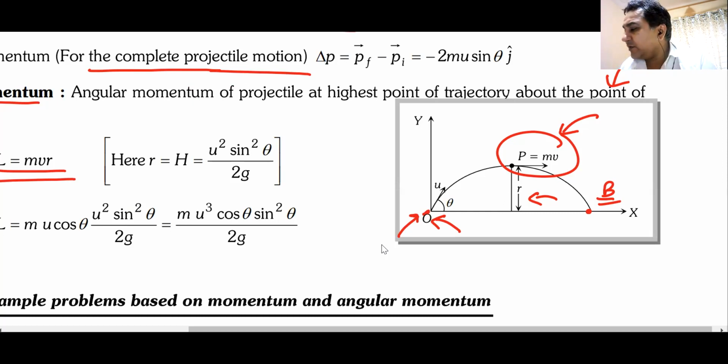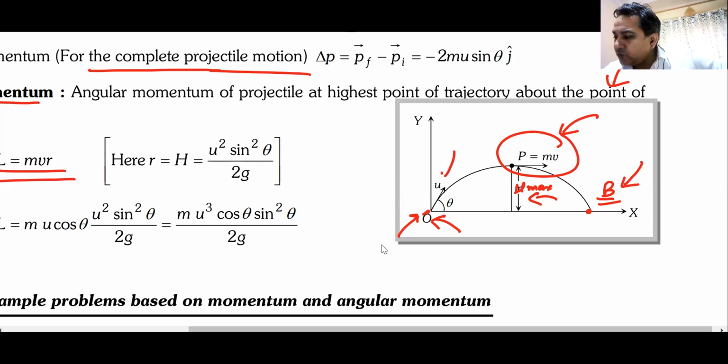This R, as you can see, is the range. What will be the angular momentum at point B with respect to the point of projection? Is the question clear to everyone? Anyone got the answer for this one?